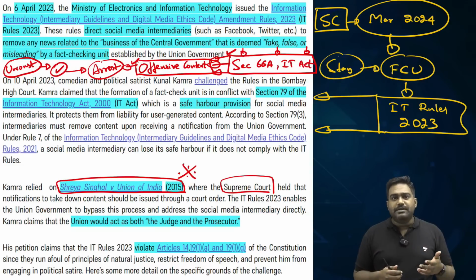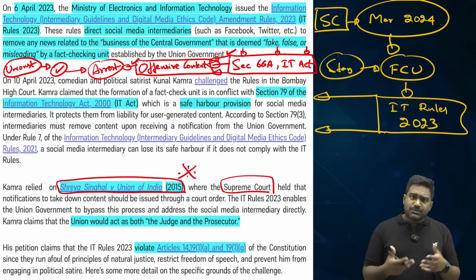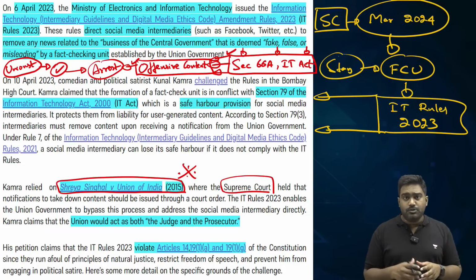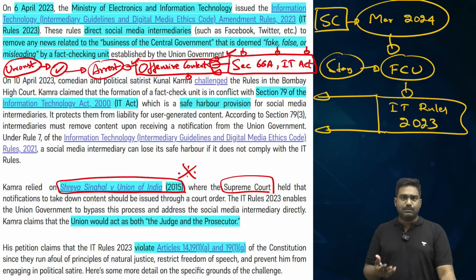Think about stand-up comedians, right, who use political satire to send out political messages. So using satire, cartoons and comedy has been an integral part of free speech and expression to raise dissent against the government. So if this right is taken away by misusing the law, then that is blatantly unconstitutional.